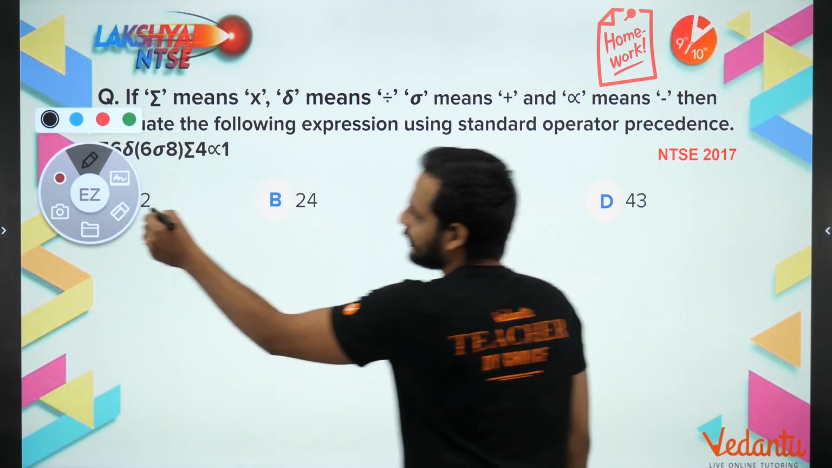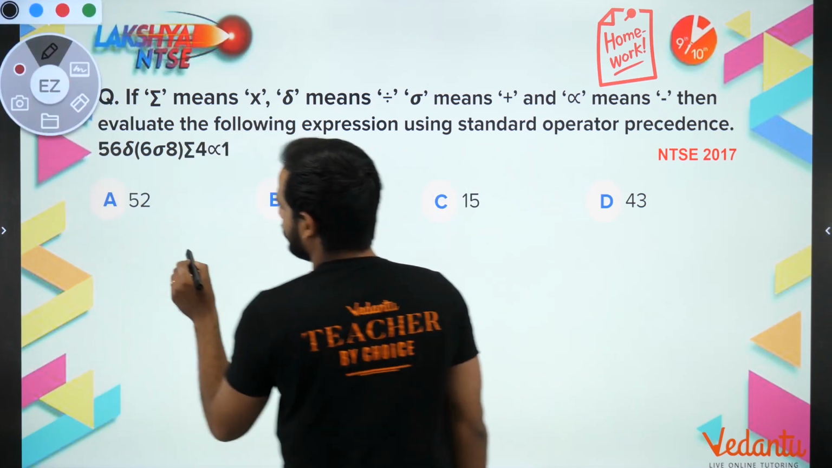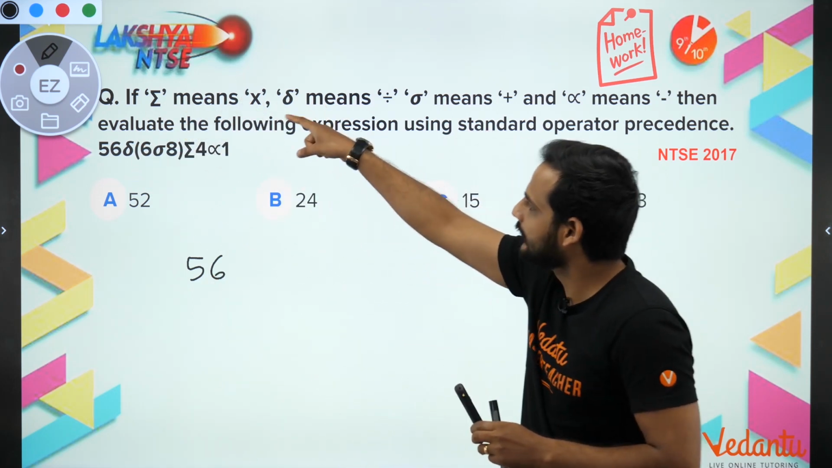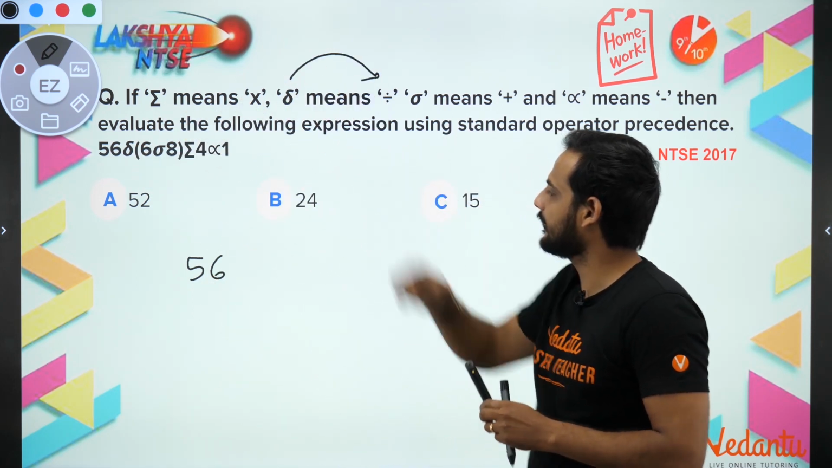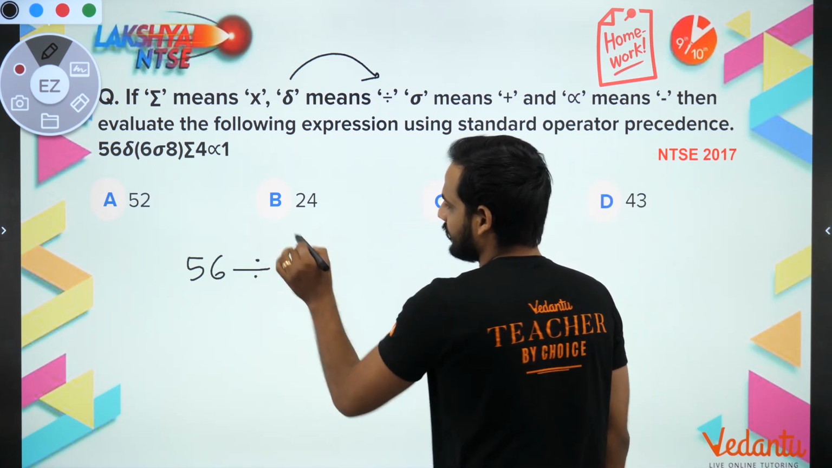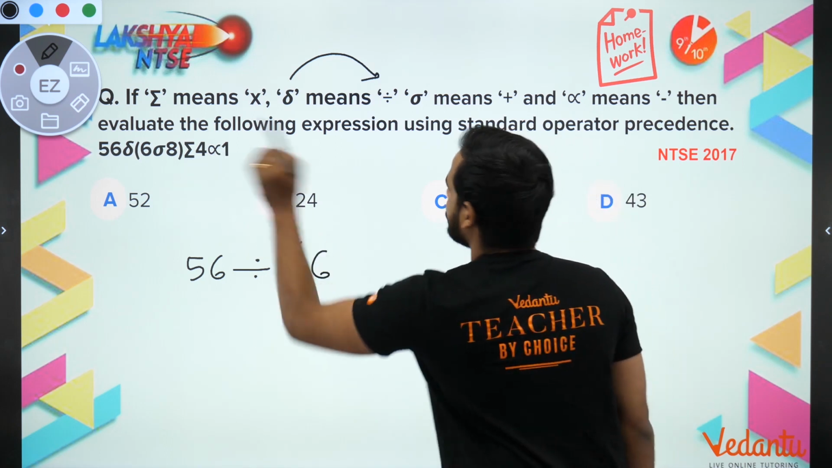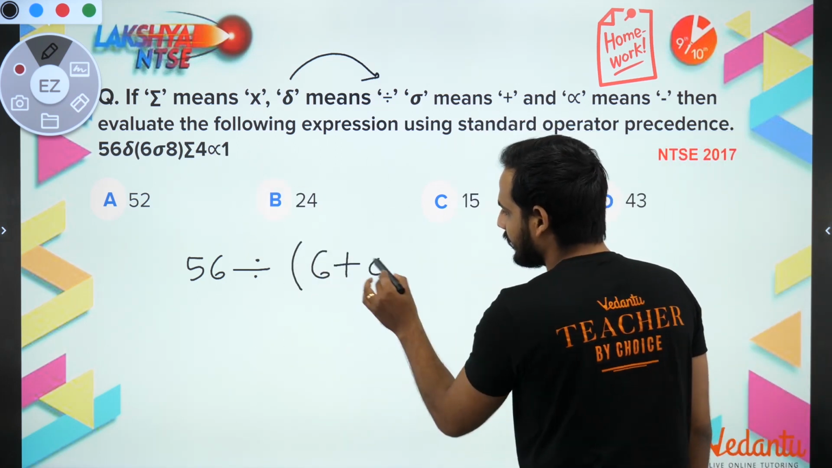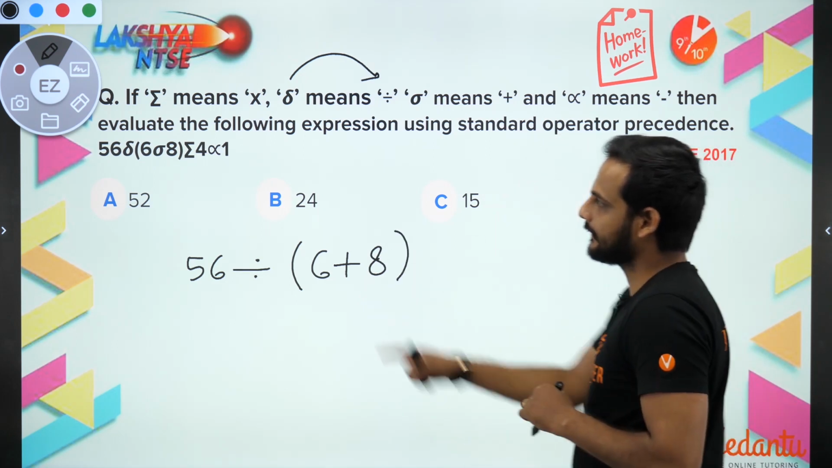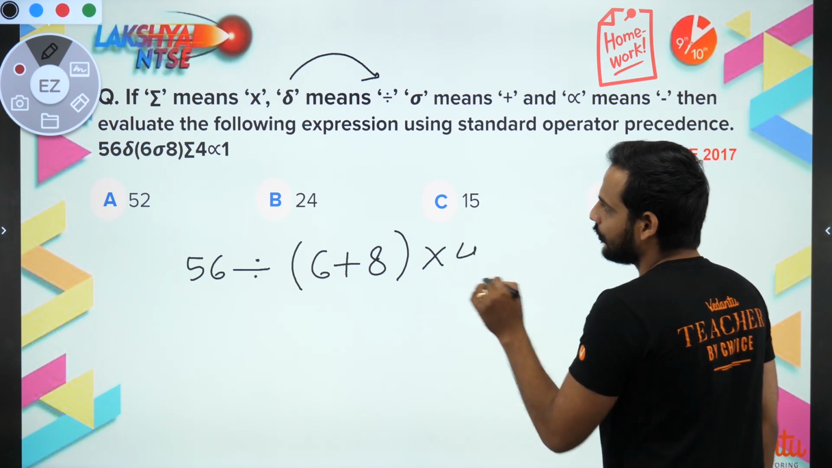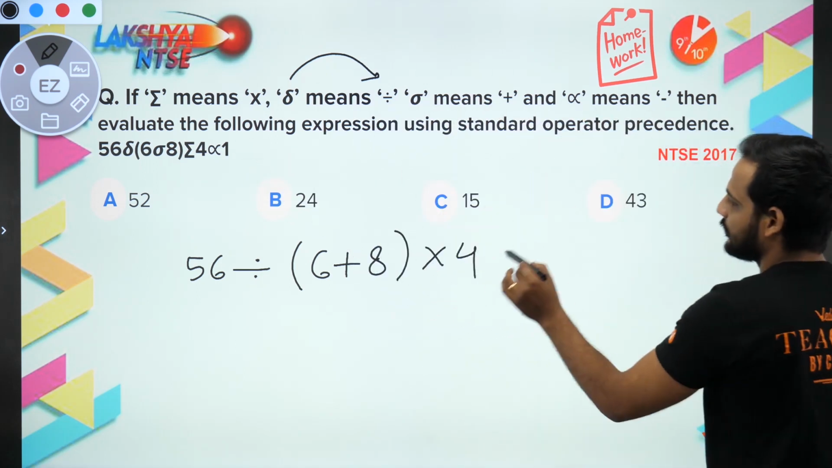So you'll be saying, sir, this looks like 56. After that, what does this sign represent? This sign represents division, right? So you will say, divided by, then bracket as it is, 6 as it is, then this sign. This sign is addition. So 6 plus, then 8 as it is, then bracket, then you have this sign which means multiplication, into 4, then this sign which means minus 1.